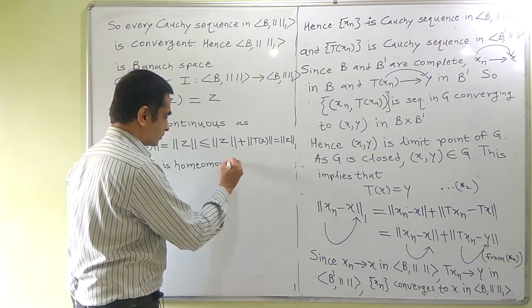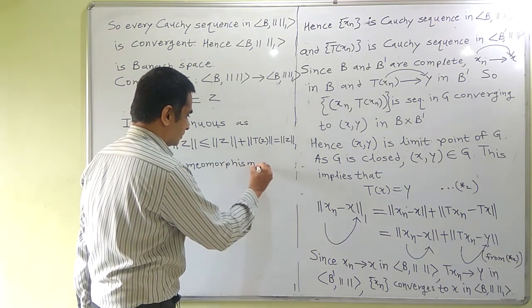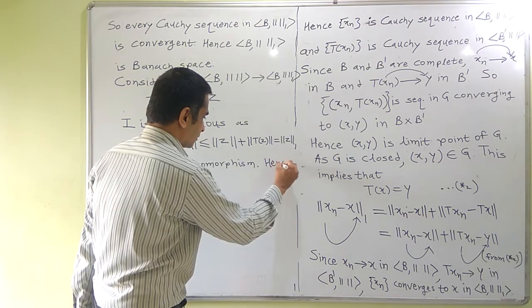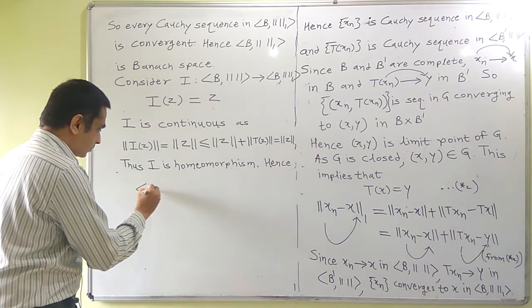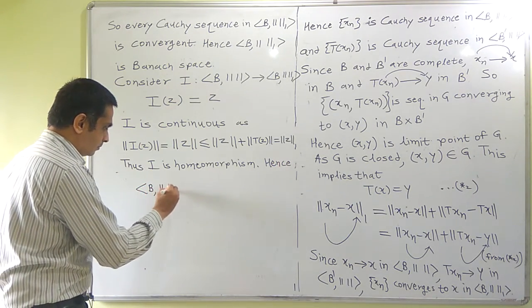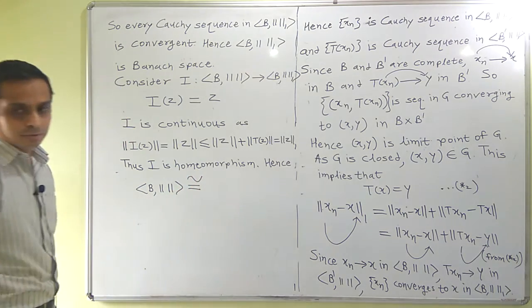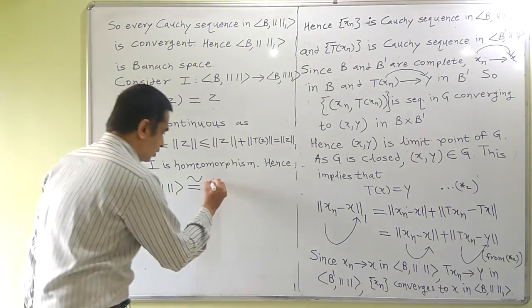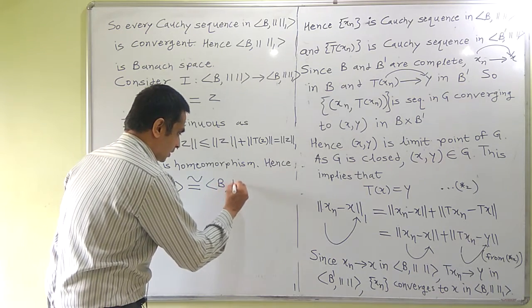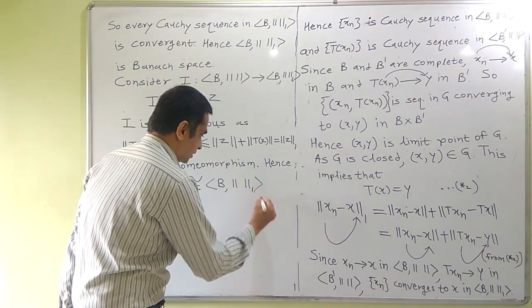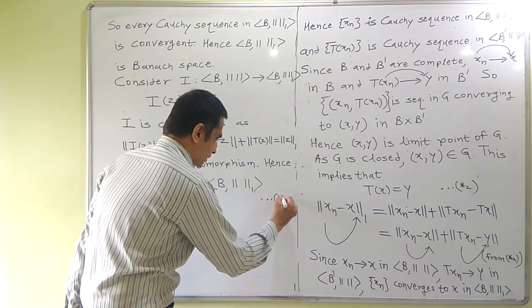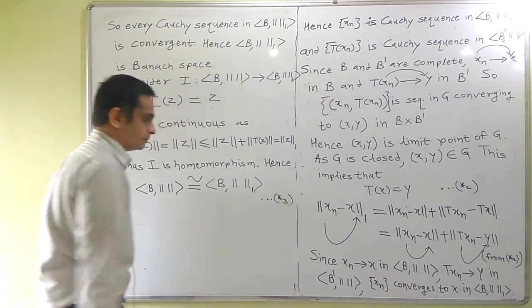Hence B norm is homeomorphic to B norm 1. Say this is statement star 3. Recall what was star 1.